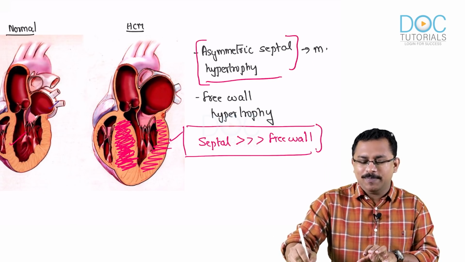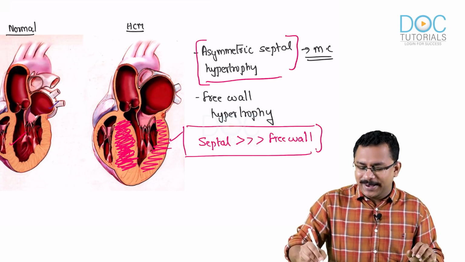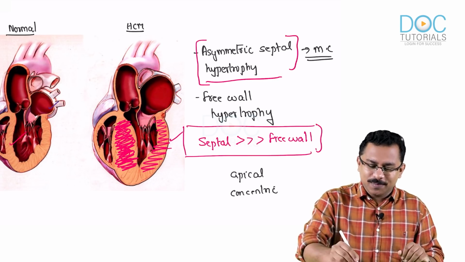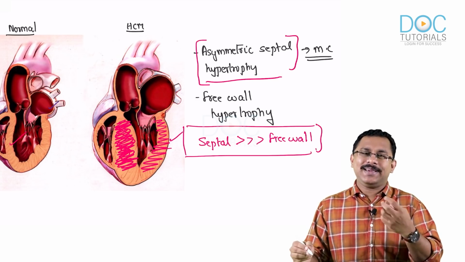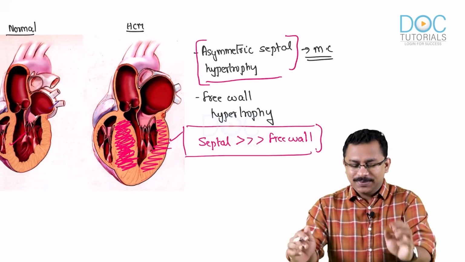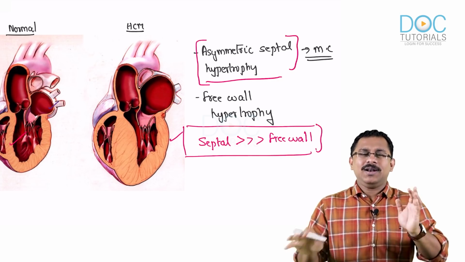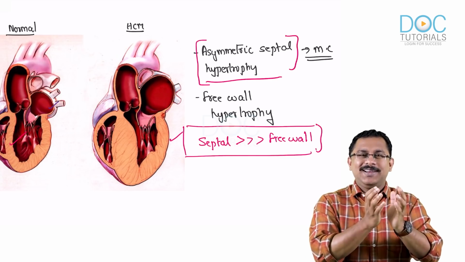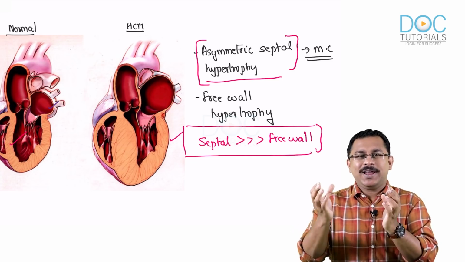Okay, this is the most common pattern of hypertrophy that happens, because rarely you will have certain other patterns of hypertrophy like apical or concentric. All this also can be seen rarely in hypertrophic cardiomyopathy, but remember, rarely. So the common one is the asymmetrical septal hypertrophy. Very clear. Now, in addition to the asymmetric septal hypertrophy, first of all, you know what is the end result of such a hypertrophy? Huge increase in muscle mass over the septal region plus free wall hypertrophy.